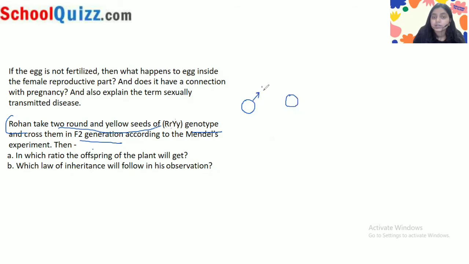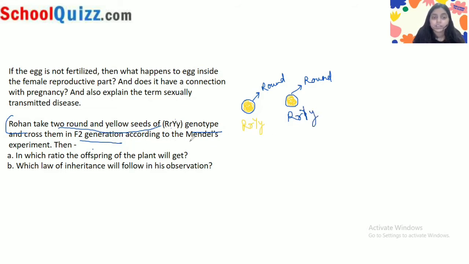This is round, this is also round, and both are yellow. So the genotype is capital R, small r, capital Y, small y.